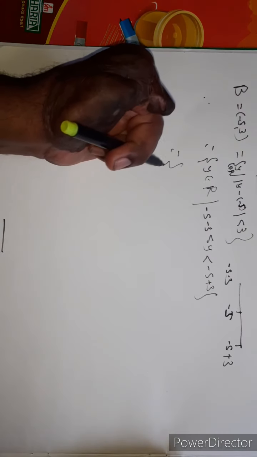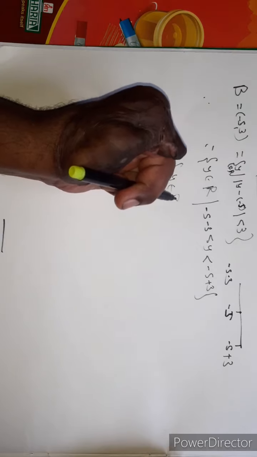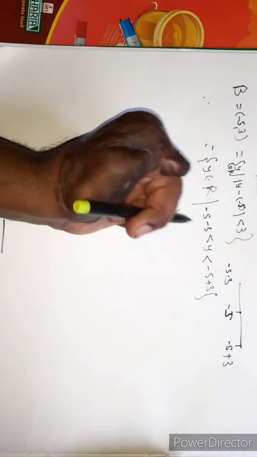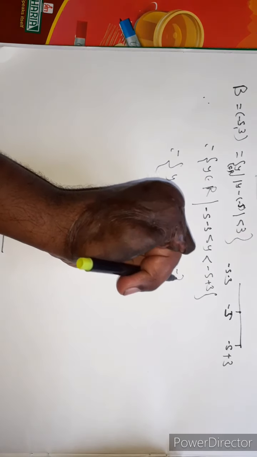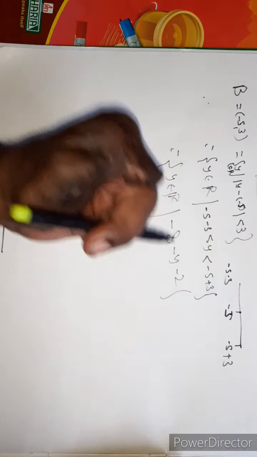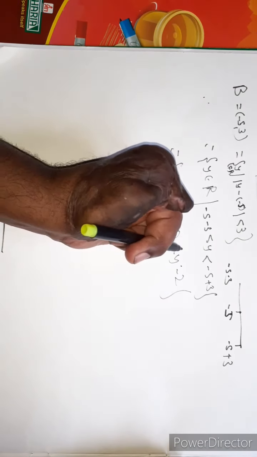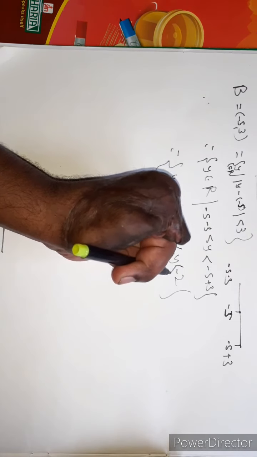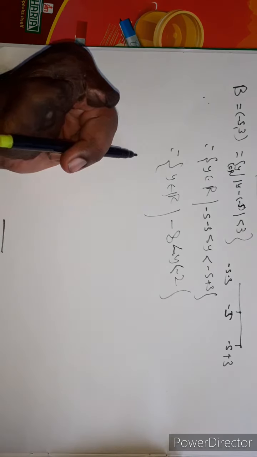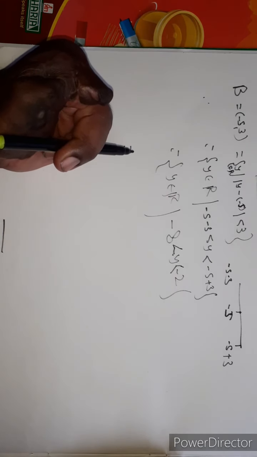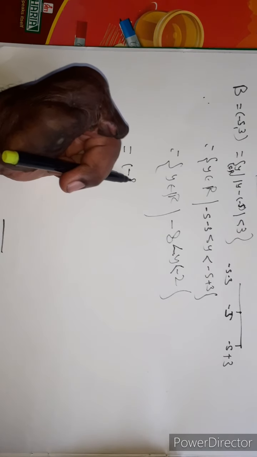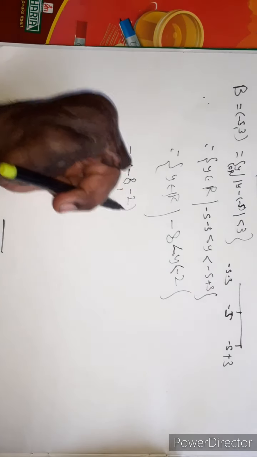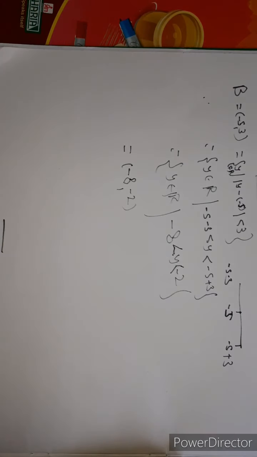It is the set of y belonging to R such that minus 8 is less than y is less than minus 2. Minus 8 is less than y and y is less than minus 2. Therefore, it is the open interval minus 8 comma minus 2. Therefore, this is the open ball minus 5 comma 3. See here, open ball minus 5 comma 3.